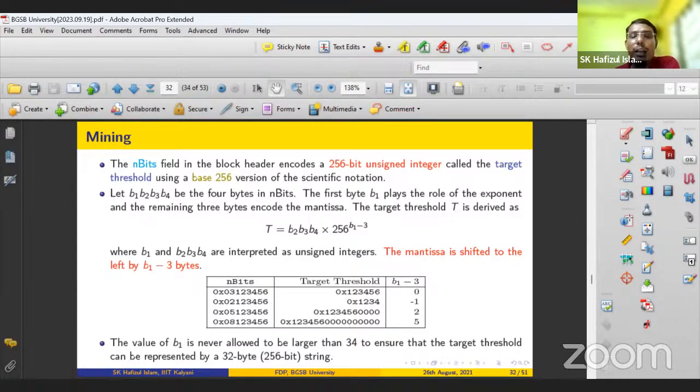decreased. So mining difficulty is not always fixed, and it will not always be increased. Sometimes it will decrease, or sometimes it will increase, right? So this nBits field plays a vital role in adjusting this mining difficulty. Due to time, I'm just keeping all the technical details aside. I'll share my slides and you can understand how this nBits field is used to decide the mining difficulty.